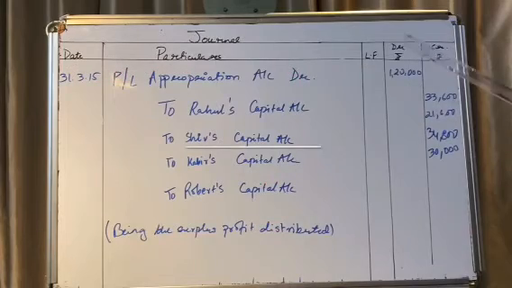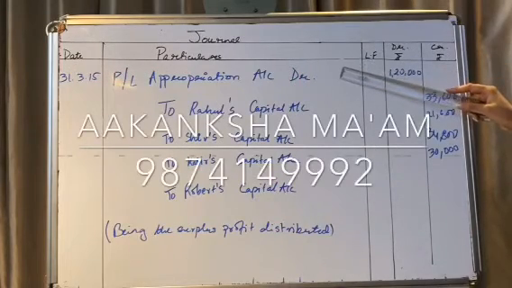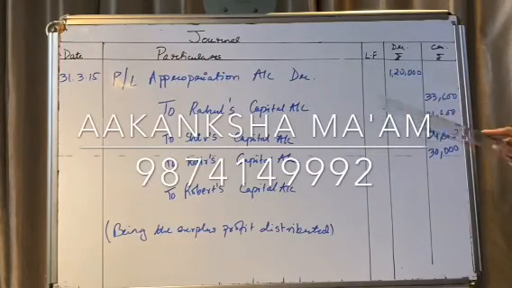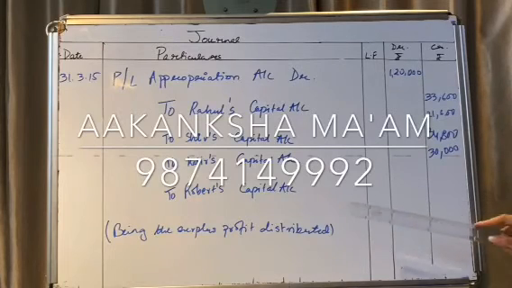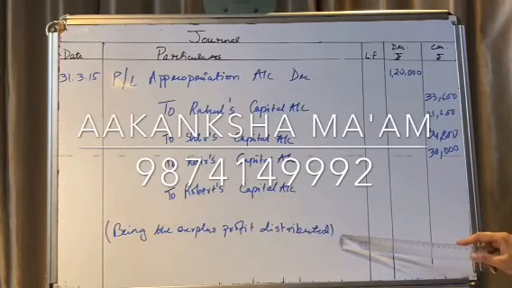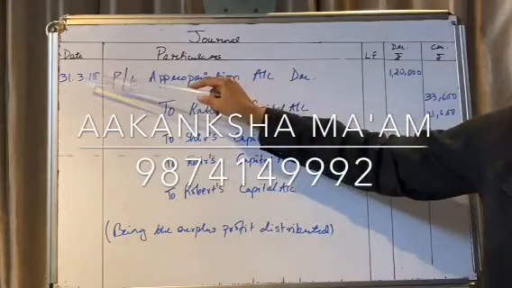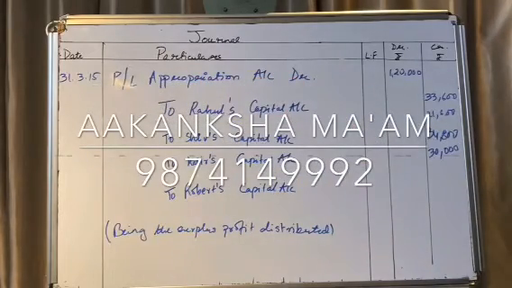Now, journal: PL appropriation account debit to Rahul's capital account, to Shiv's capital account, to Kabir's capital account, to Robert's capital account, and their respective amounts being the surplus profit distributed on the last date of the accounting year.